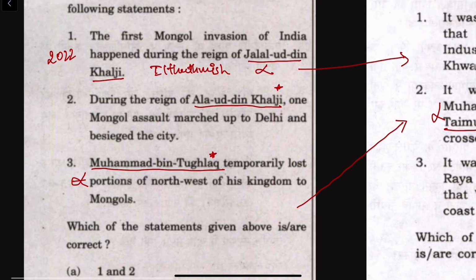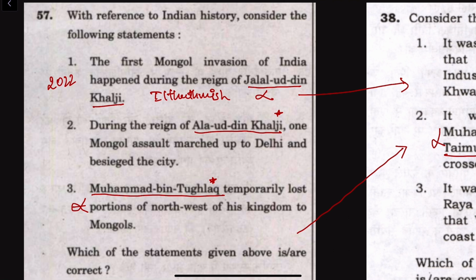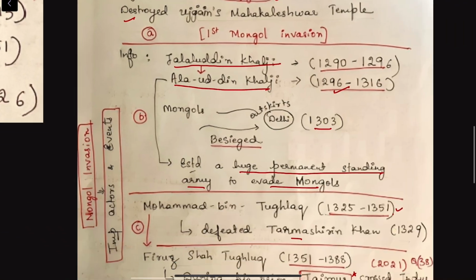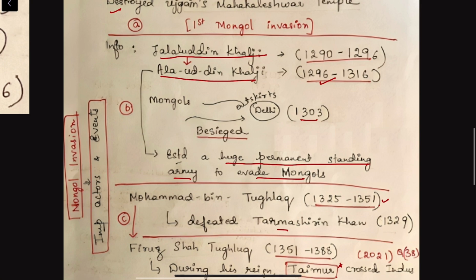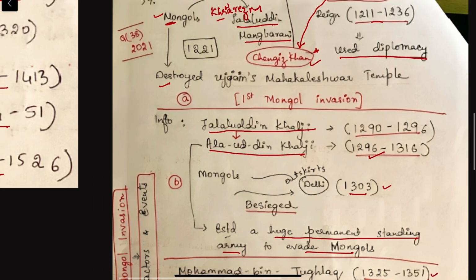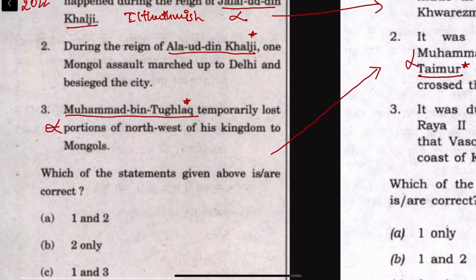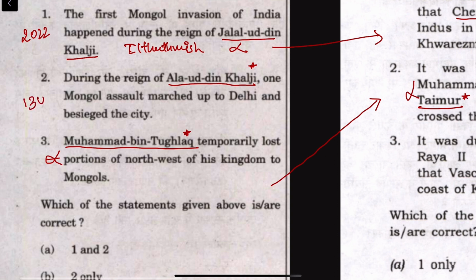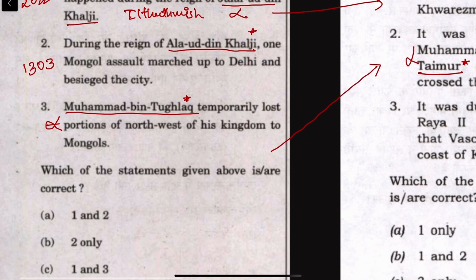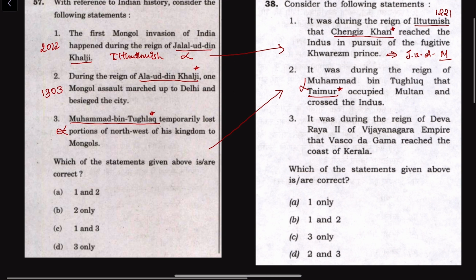We will see the second statement, that during the reign of Alauddin Khalji, one Mongol assault marched up to Delhi and besieged the city. Yes, it is a factually correct statement. It was something which happened in 1303. With this understanding, the correct answer for the 2022 question is B, 2 only.